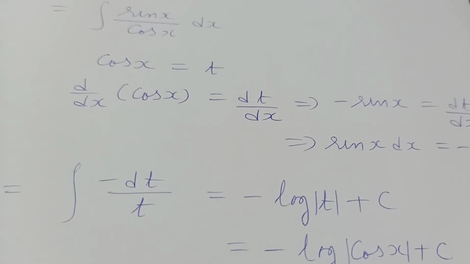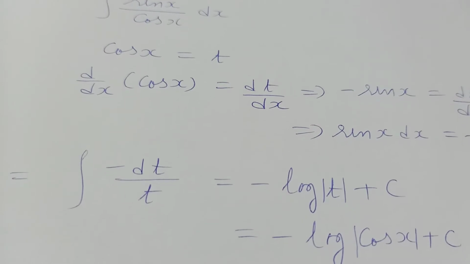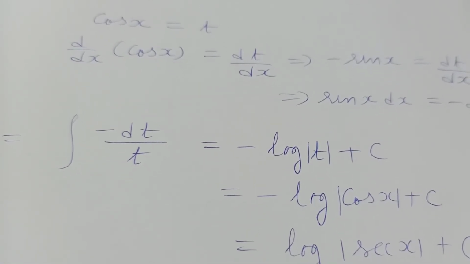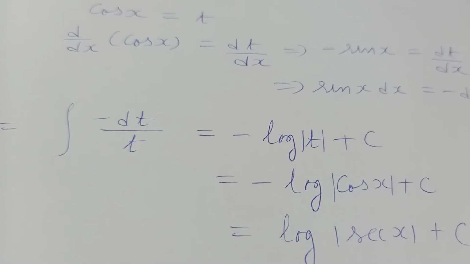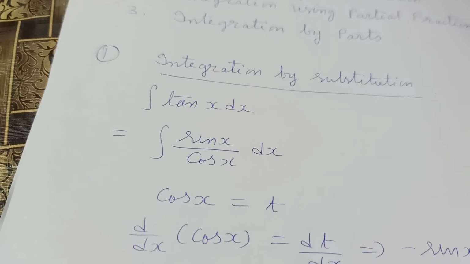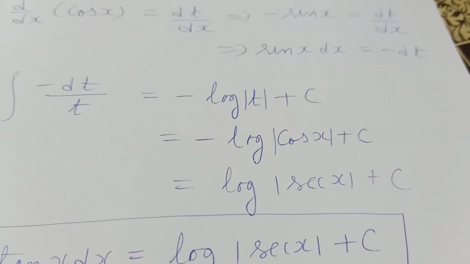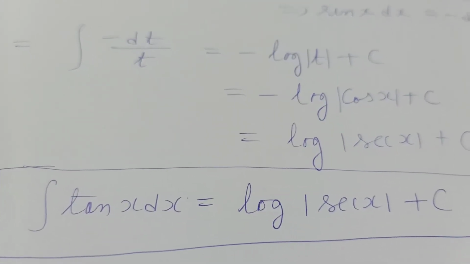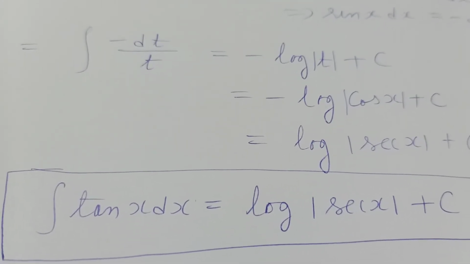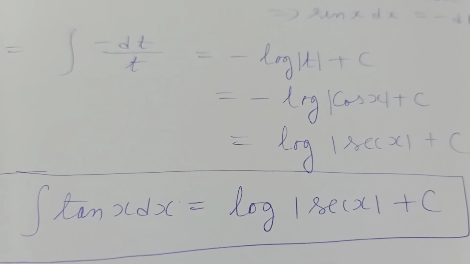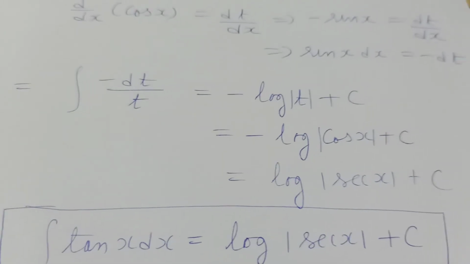If we substitute the value of t, that is cos x, then we will get minus log mod cos x plus c. And minus log mod cos x equals log mod sec x plus c. So we have proved that integration of tan x is log mod sec x plus c. We have to remember this as a formula for further question solving.